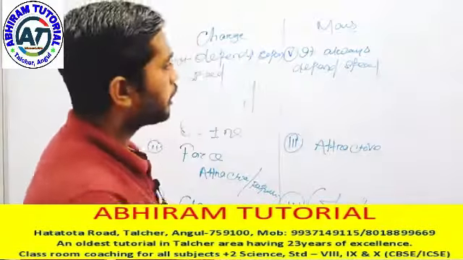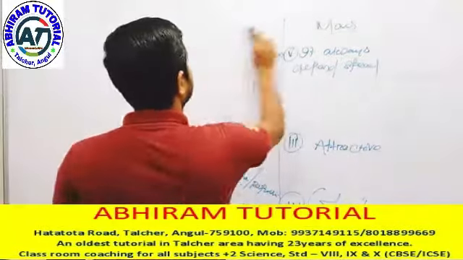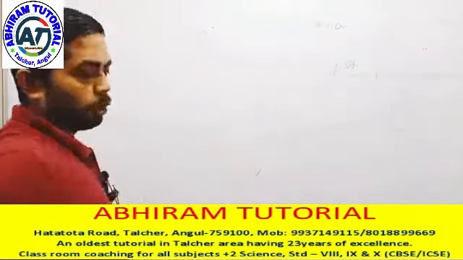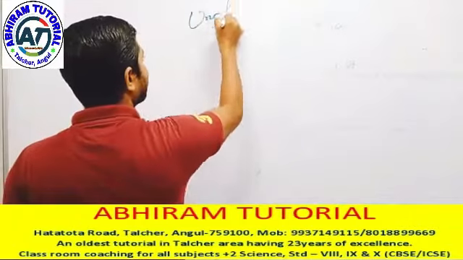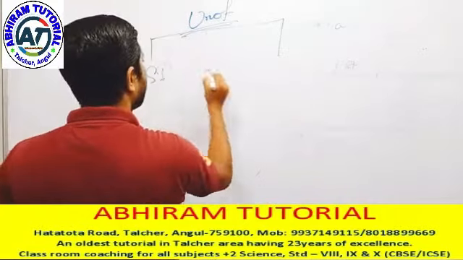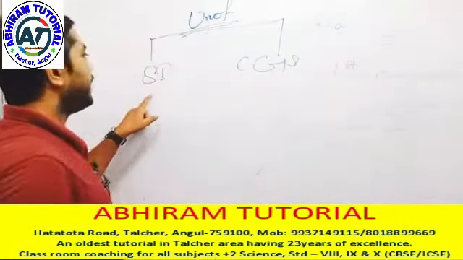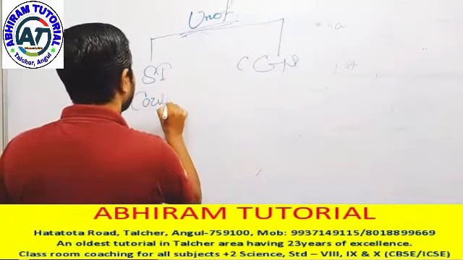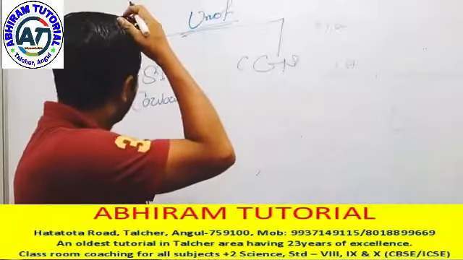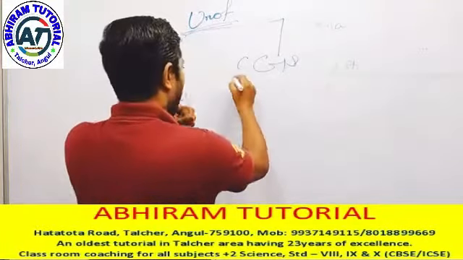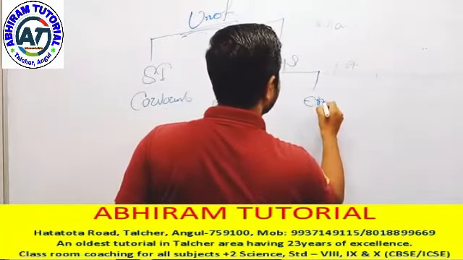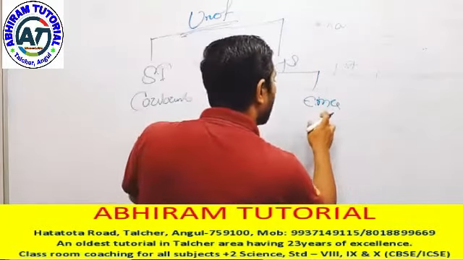Next we are going to units of charge. When we express a quantity in units, we use two types. One is the SI unit, one is the CGS unit. In case of SI unit, the unit is coulomb, C-O-U-L-O-M-B. Next, CGS unit, either ESU or EMU, means electrostatic unit, electromagnetic unit.